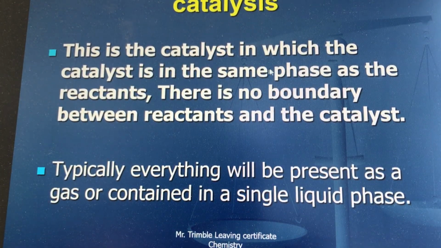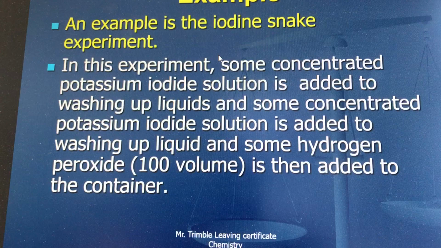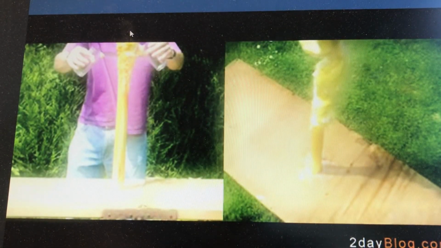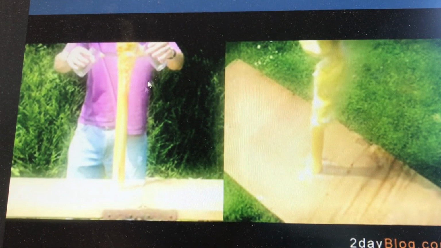Homogeneous, this is when they are in the same phase. See what I mean? You need to say phase. And there's no boundary between the reactants and catalysts. That means they're all either liquid, all either gas, and we'll leave it at that. I wouldn't apply it to solids. An example is the iodine snake experiment. This is potassium iodide. I was going to show you this as well. Obviously, we're in school. You can Google it if you wish. You can see good videos of this online.